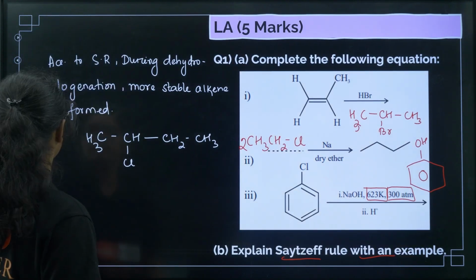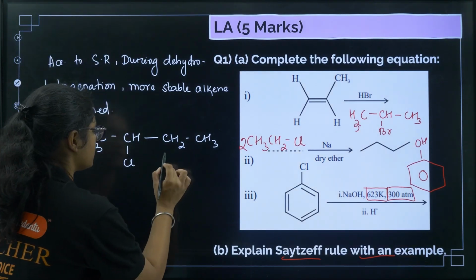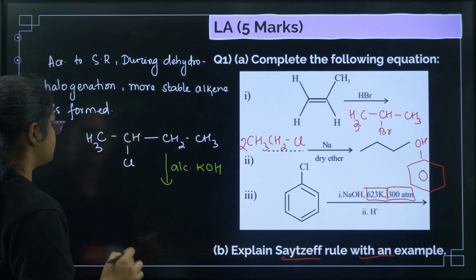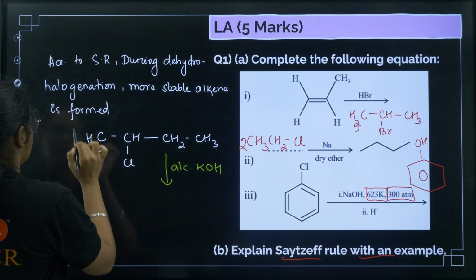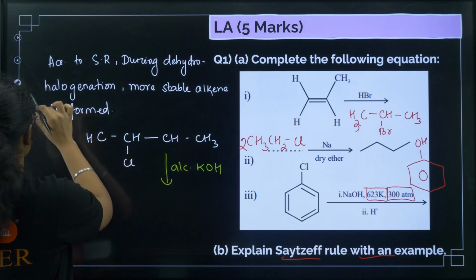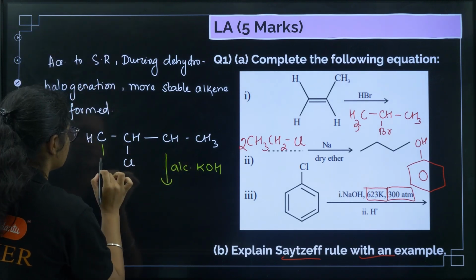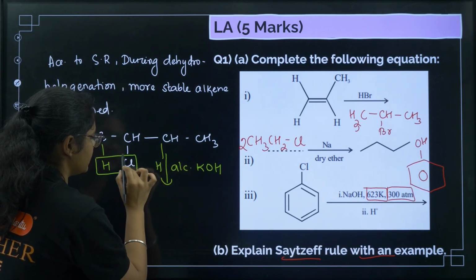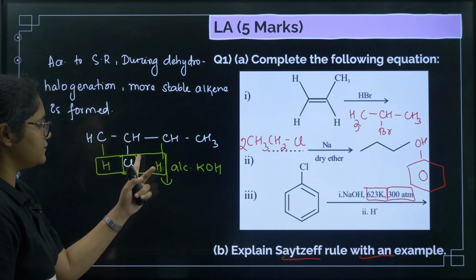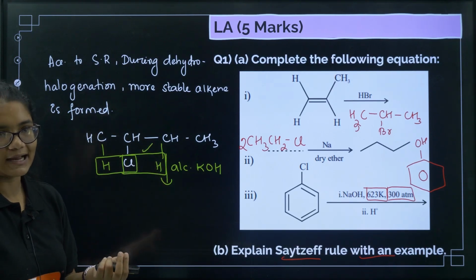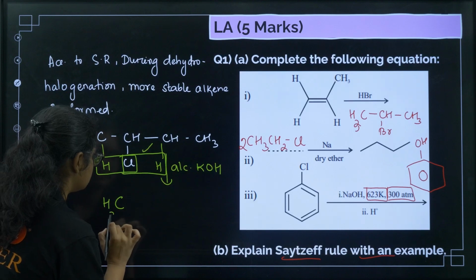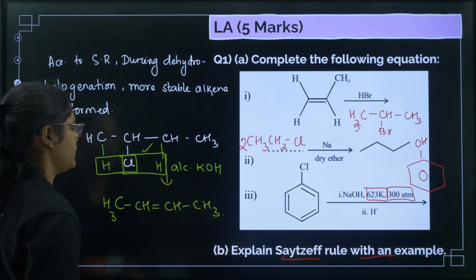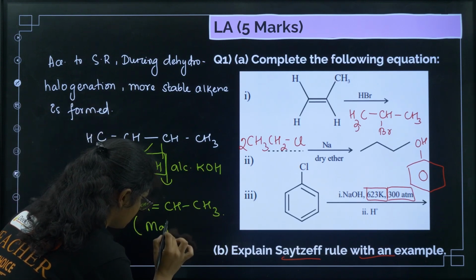For dehydrohalogenation, what is the reagent required? We require alcoholic KOH, right? So now you can see that we have 2 options. It can either happen that this H goes with the Cl, or the H on the other side can go. But if you see this one going, then we are getting the more substituted alkene, right? So the major product here will be CH3, CH double bond CH, CH3. So this has to be the major product.